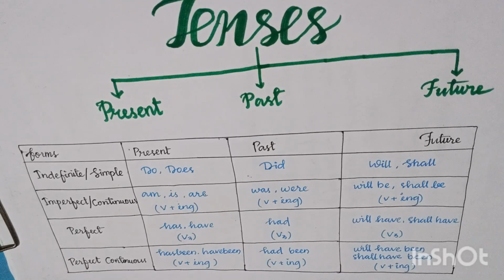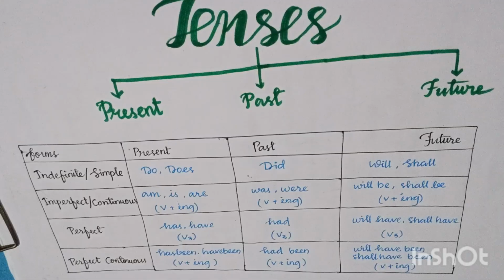Second example is Gungun's eyes were watering as her mother had been peeling onions for half an hour. Here, the activity going on from a particular point is her mother had been peeling onions for half an hour. The result is Gungun's eyes were watering. So for an activity which started from a particular point, we use past perfect continuous. Those are the uses of past perfect and past perfect continuous.